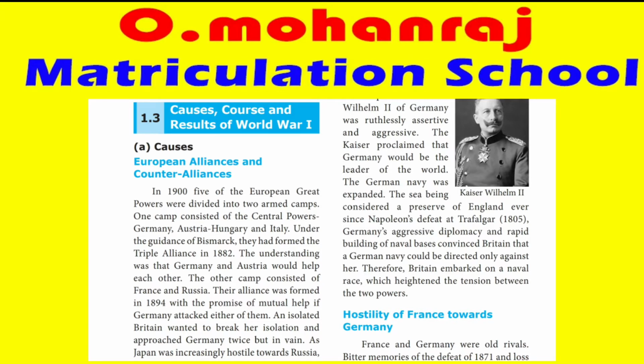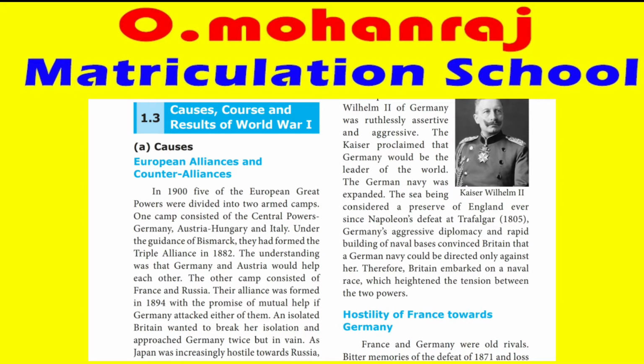Counter means opposite. In 1900, five of the European great powers were divided into two armed camps. We have already seen the European map, you must remember all those places. One camp consists of the Central Powers. Remember the Central Powers: Germany, Austria-Hungary and Italy. Near Germany we have Austria-Hungary, and below Germany we have Italy.